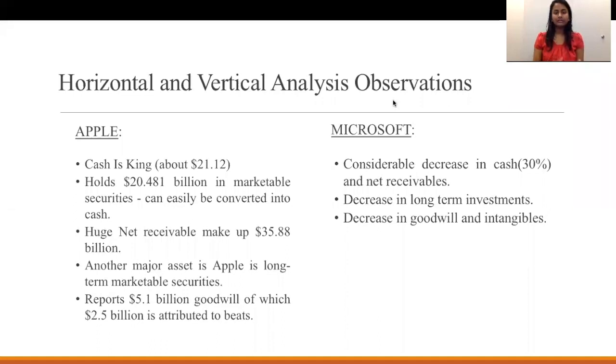We have listed a few observations based on the horizontal and vertical analysis of the financial statements. Starting with Apple, we can notice that it holds a large amount of cash compared to any other corporate company in the US. It has about 21 billion in cash and 20 billion in marketable securities, which can be converted into cash. And it also has a huge net receivable of 35 billion. Though it is a risk, Apple has credit limits and risk insurance to protect itself.